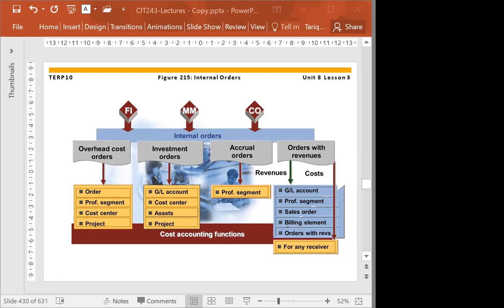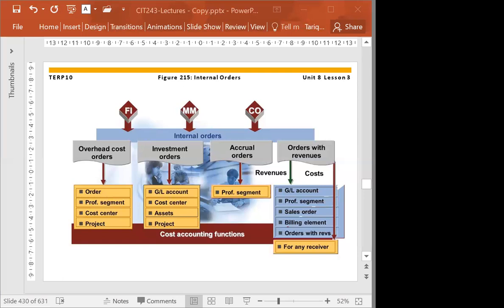Now if you see here, we have different internal orders. We can use these internal orders for different purposes. For example, we can use it for tracking the cost, we can use it for tracking the revenue, but everything will be in the managerial accounting, in the controlling area. And internal orders also provide the capability of planning and monitoring, and then at the end of the day, allocating the cost. So three things are very important from the internal order point of view.